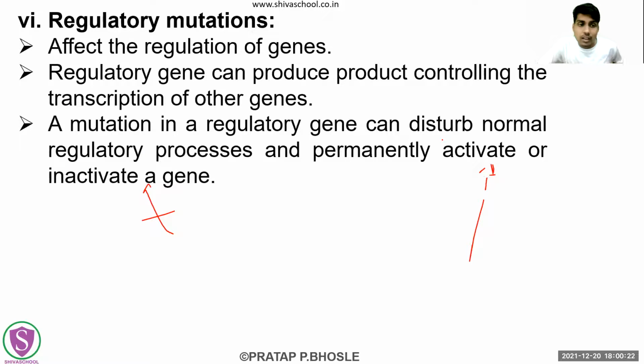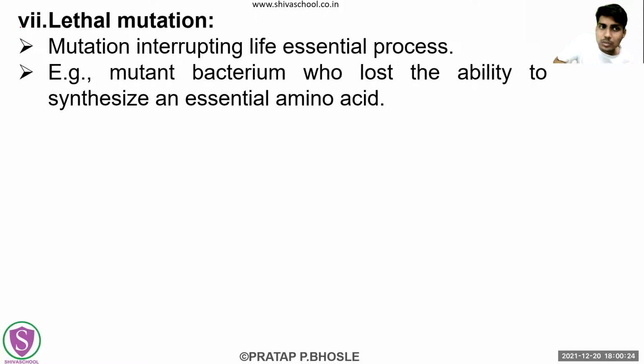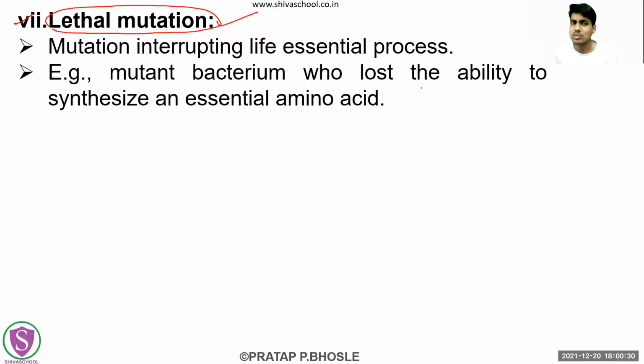Okay. Next is what? The lethal mutations. What are lethal mutations? The name itself suggests that these are toxic. They will ultimately result in death. These are mutations which interrupt life-essential processes. So what is an example of this?